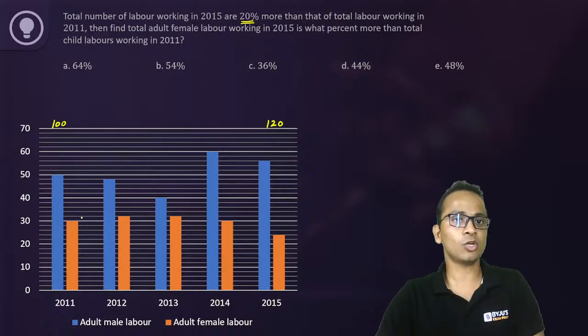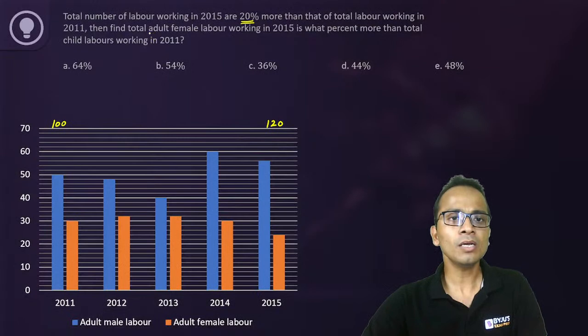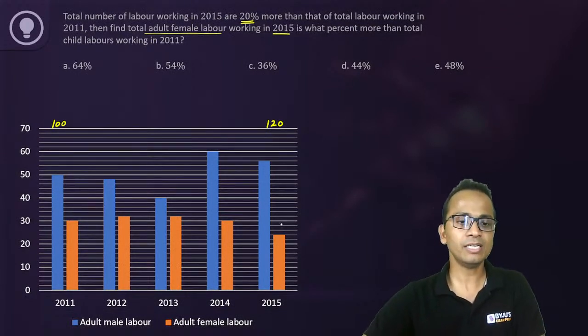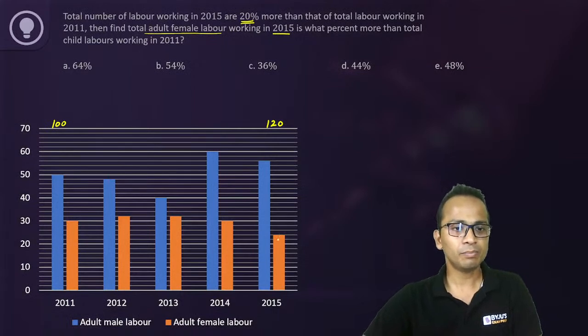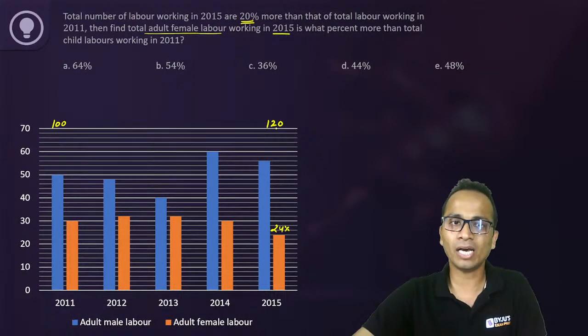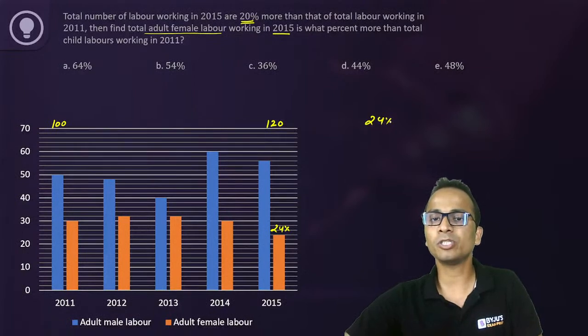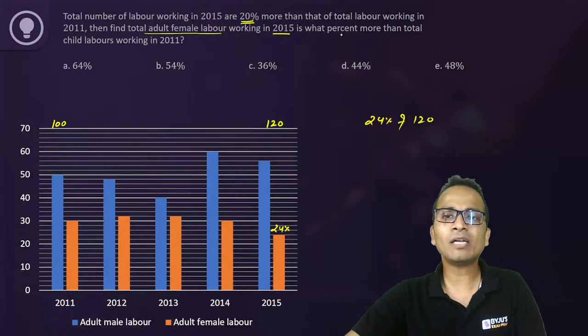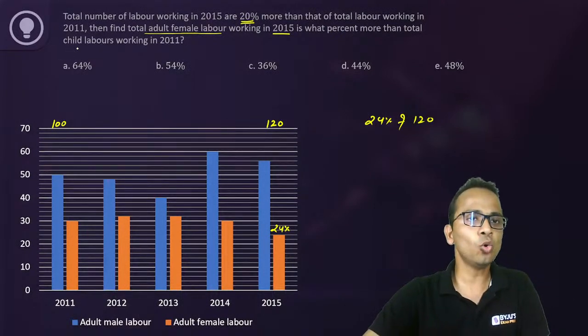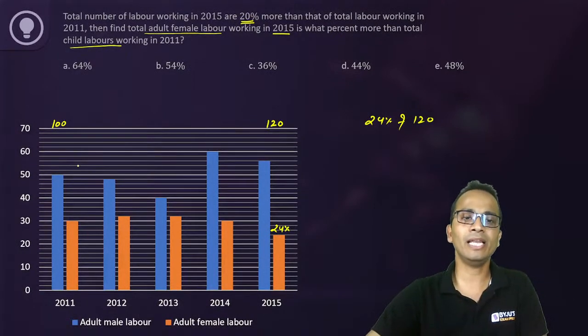Let us see what all is required. So we want total adult female labor working in 2015. Adult female labor percentage is 24 percent. So 24 percent of 120, this is what we need. This value is what percentage more than total child labor in 2011.